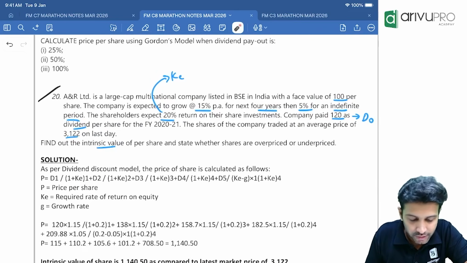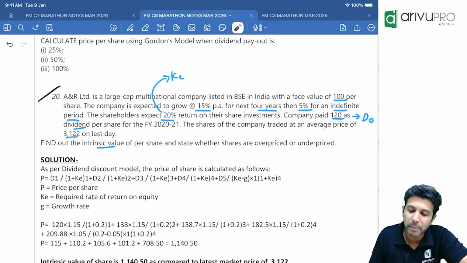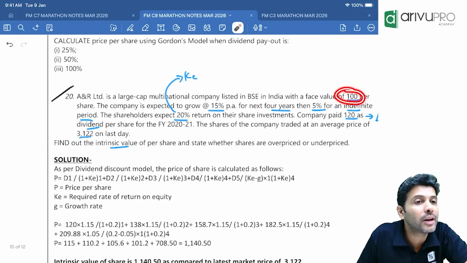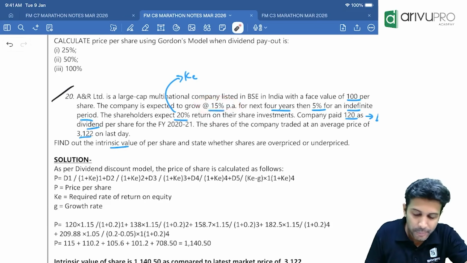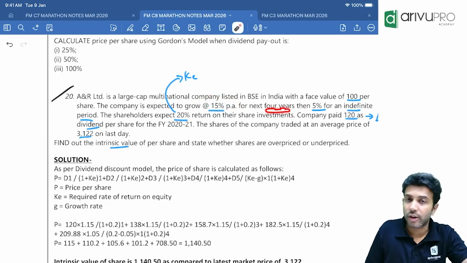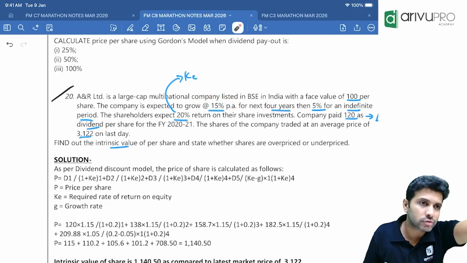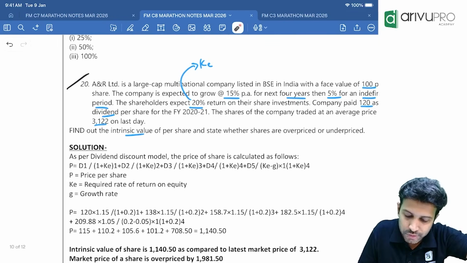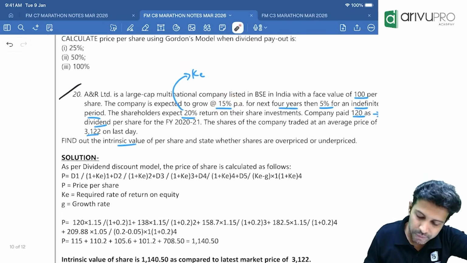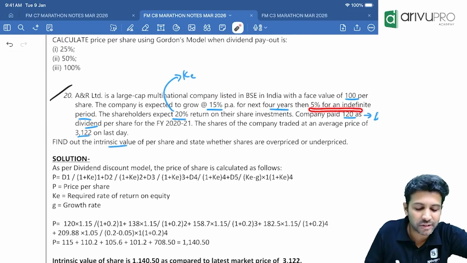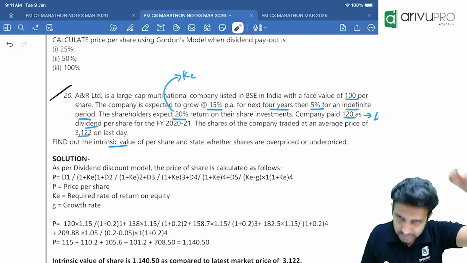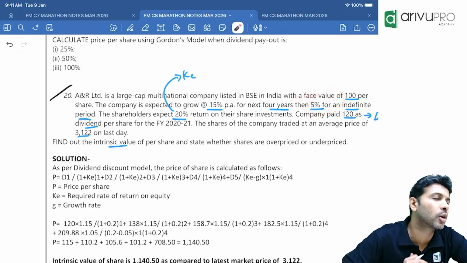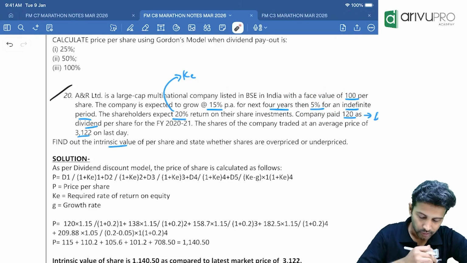Okay, now check here everybody. A and R Limited is a large multinational company. Their problem: how much is the face value? 100. The company, read this line carefully, is expected to grow at what rate? 15% per annum, only for 4 years, not an infinite period. For the first 4 years it will grow at 15%. After that it will grow at 5% for an indefinite period. For the first 4 years the growth rate is 15, thereafter infinite growth of 5%. Okay.